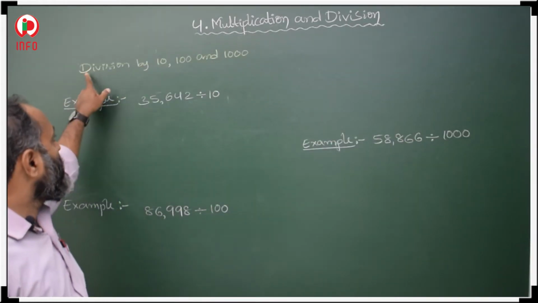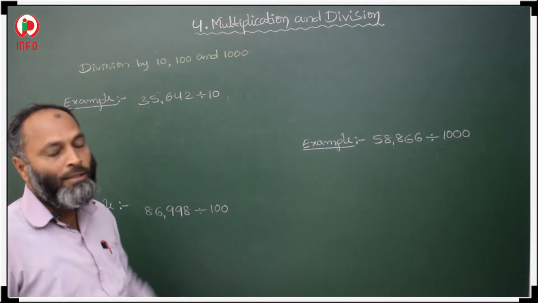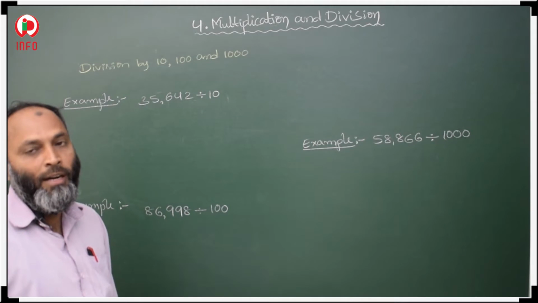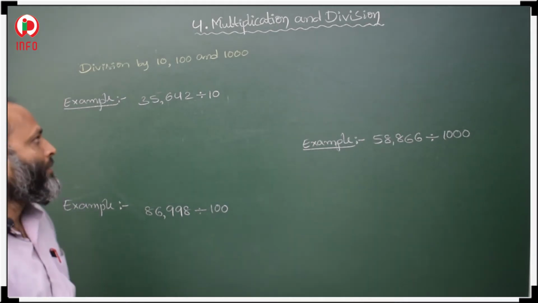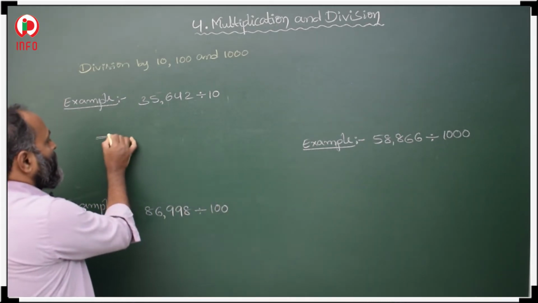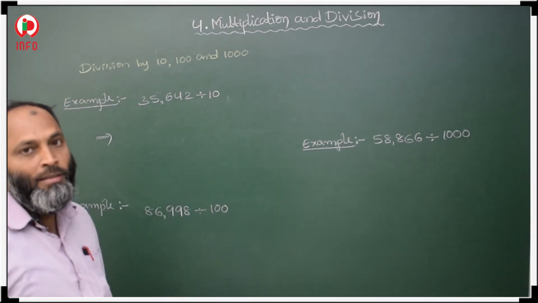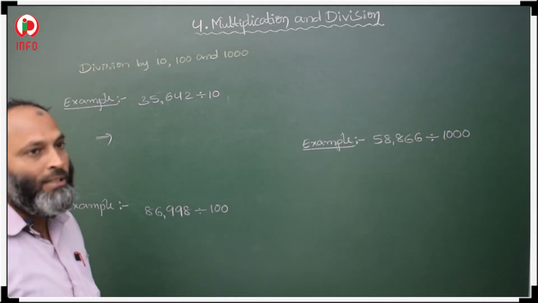Yes, now students, division by 10, 100 and 1000. So in division, when we divide with 10, 100 and 1000, what happens? In the first example, it is given 35,642 divided by 10. So what is the quotient and what is the remainder?